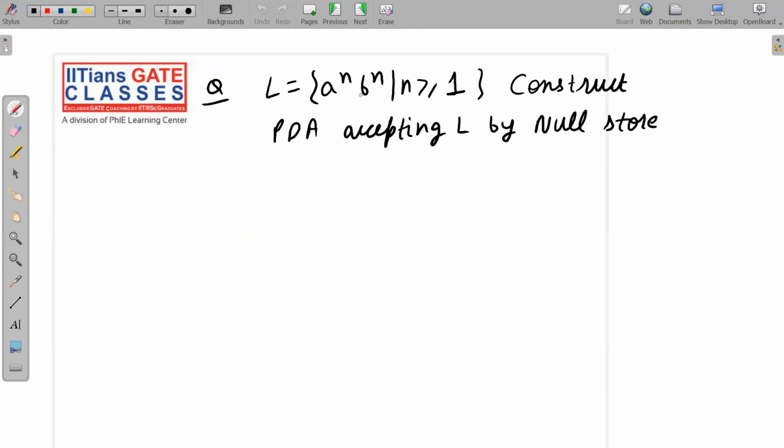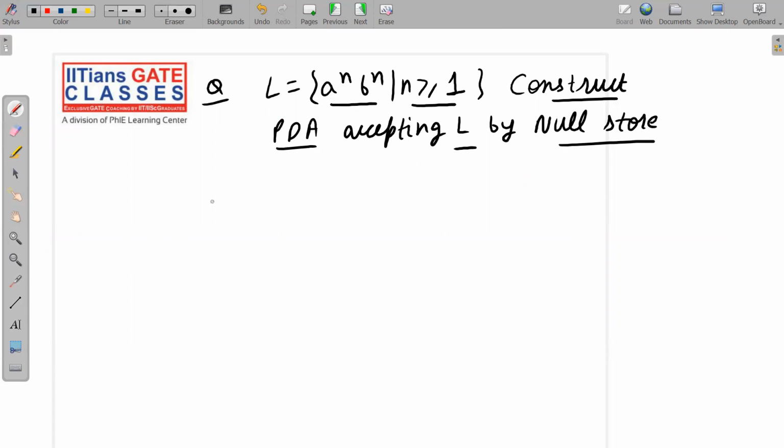See, the very first question is L = {a^n b^n | n >= 0}. Construct PDA accepting L by null store. So I am constructing PDA accepting L by null store.